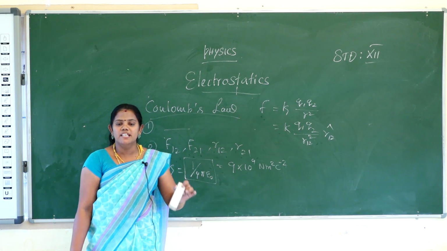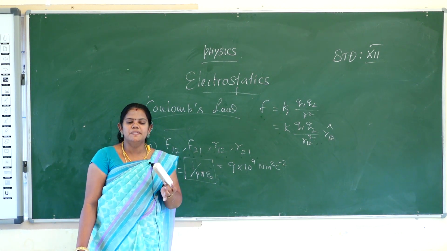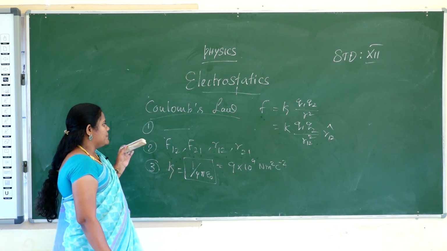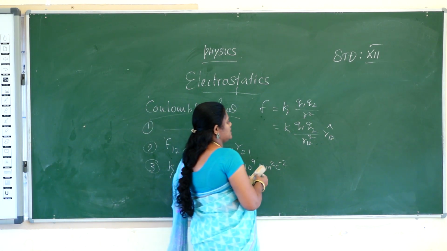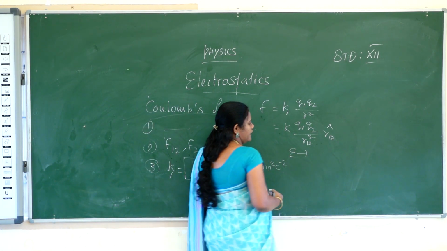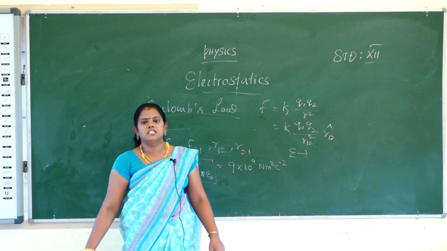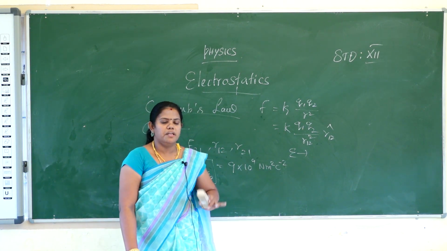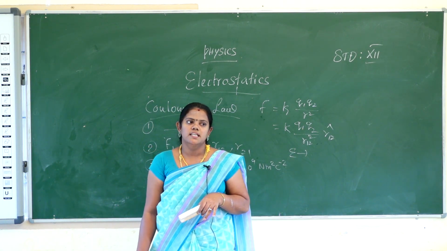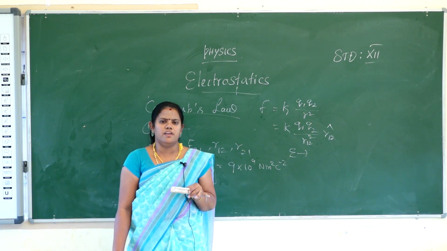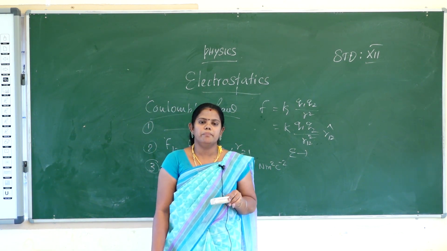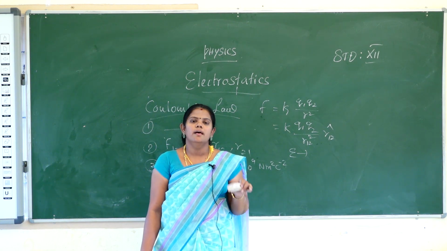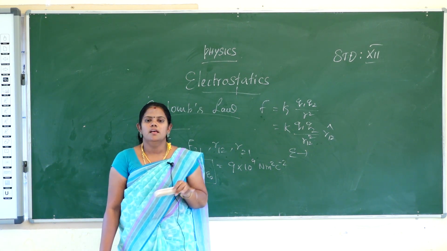What is the meaning of epsilon? Epsilon is the permittivity. You already learned permittivity and permeability in 11th standard. What is meant by permittivity and permeability? Permeability has a similar meaning, but permittivity is used in the electric field, while permeability is used in the magnetic field.